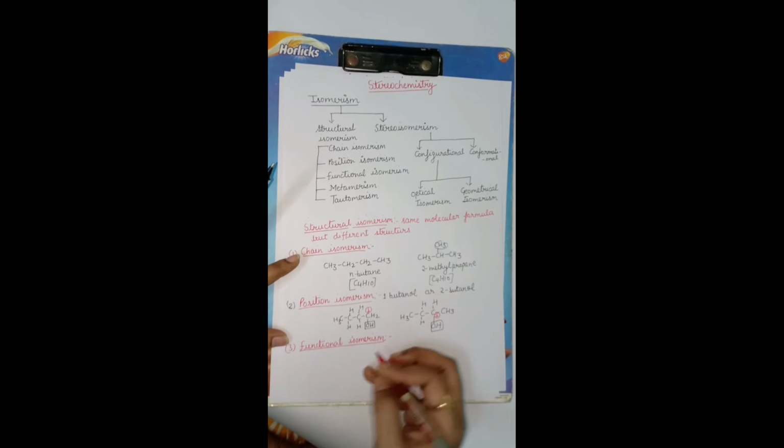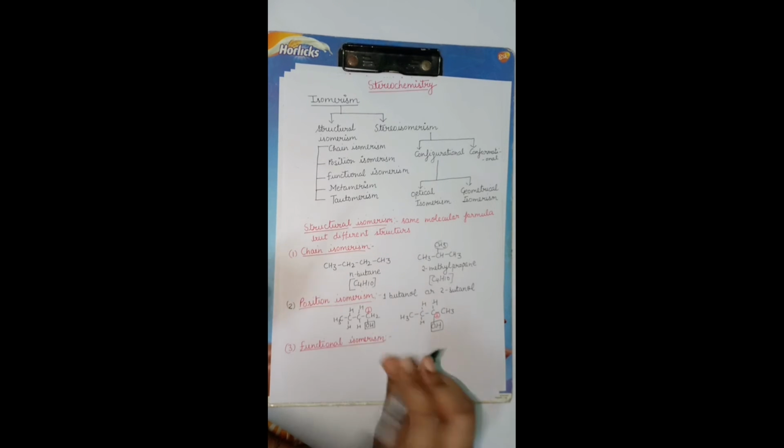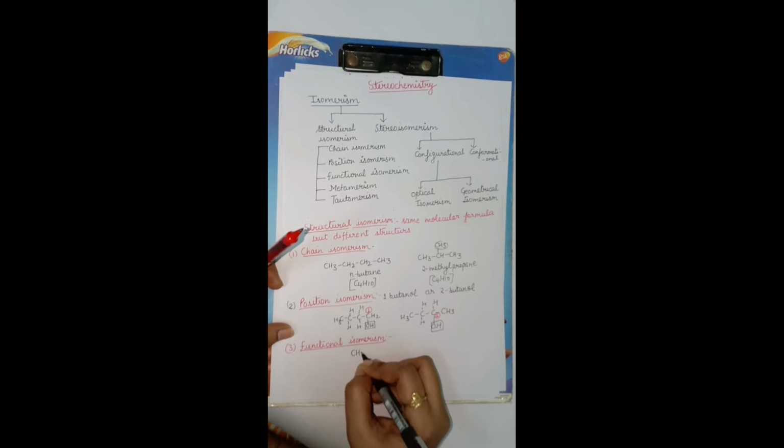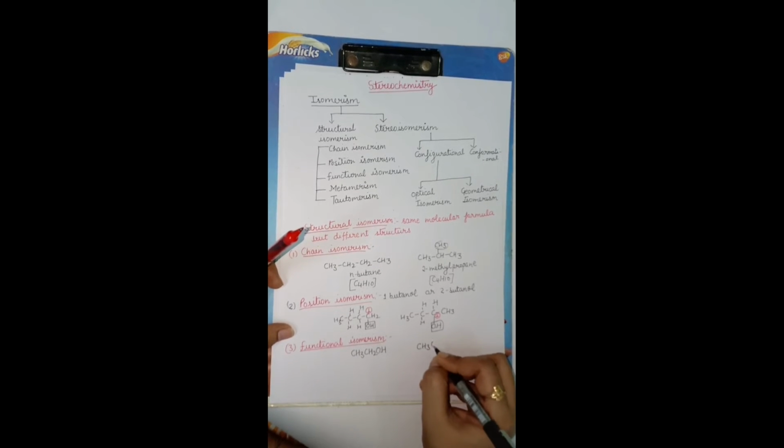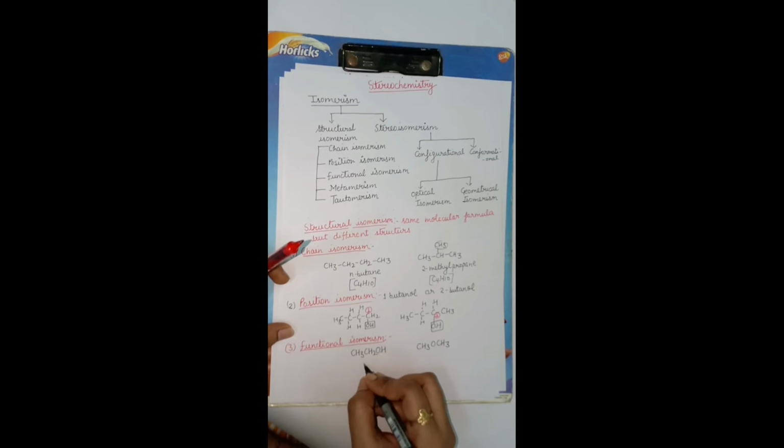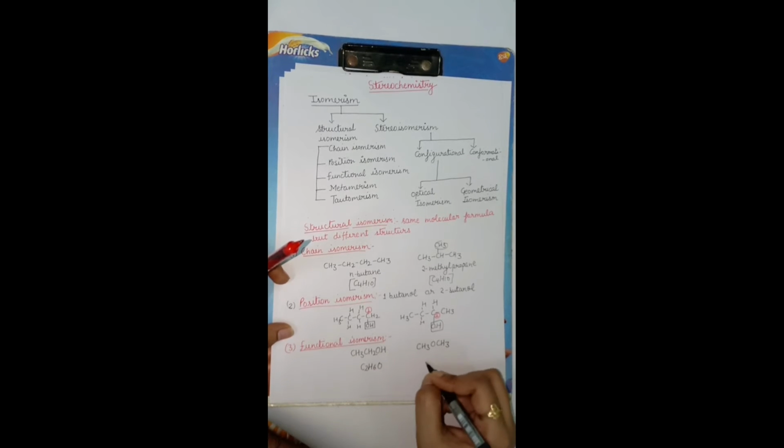We will take the example of ethanol, CH3, CH2, OH, and the other functional group, CH3, O, CH3. What is the molecular formula?